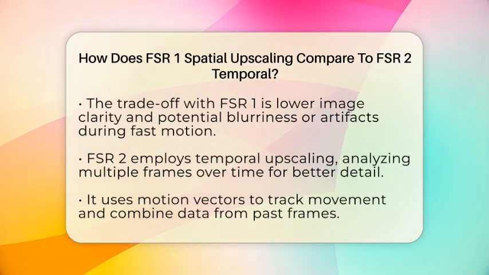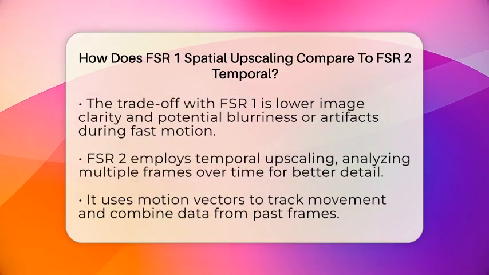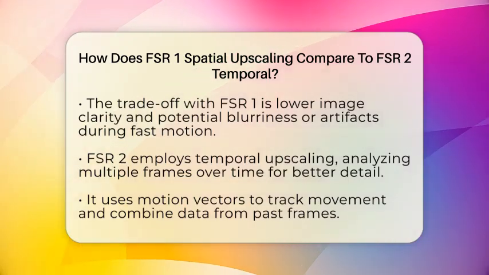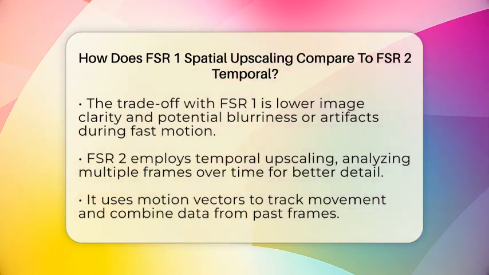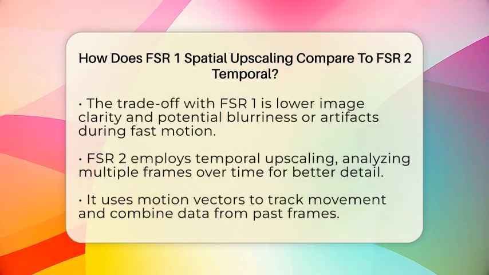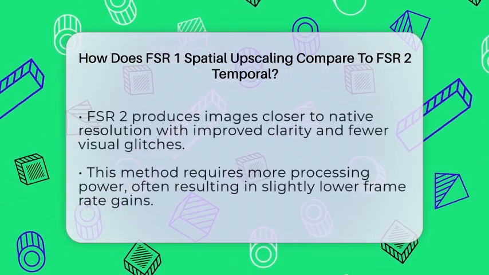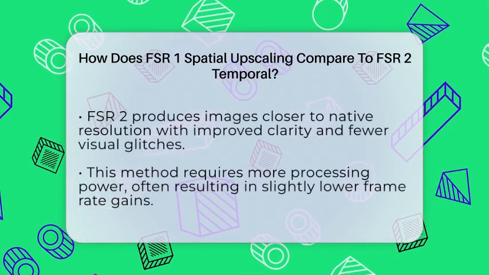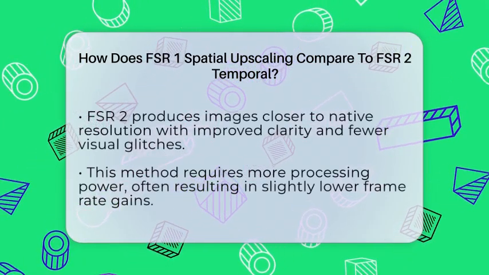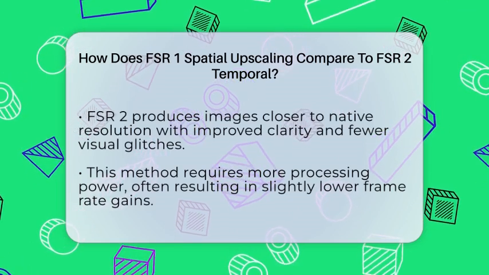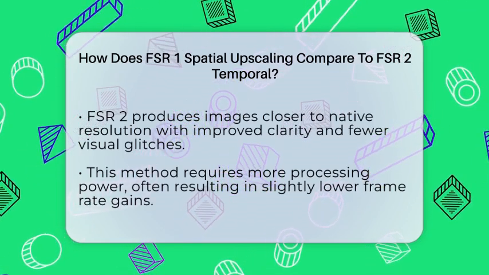Now, FSR2 takes a different approach. It uses what's called temporal upscaling. This means it looks at multiple frames over time and uses data from those frames to create a sharper, more stable image. It uses motion vectors to track movement and combine information from previous frames, which helps reduce flickering and ghosting. The result is an image that's much closer to the native resolution, with better clarity and fewer visual glitches.